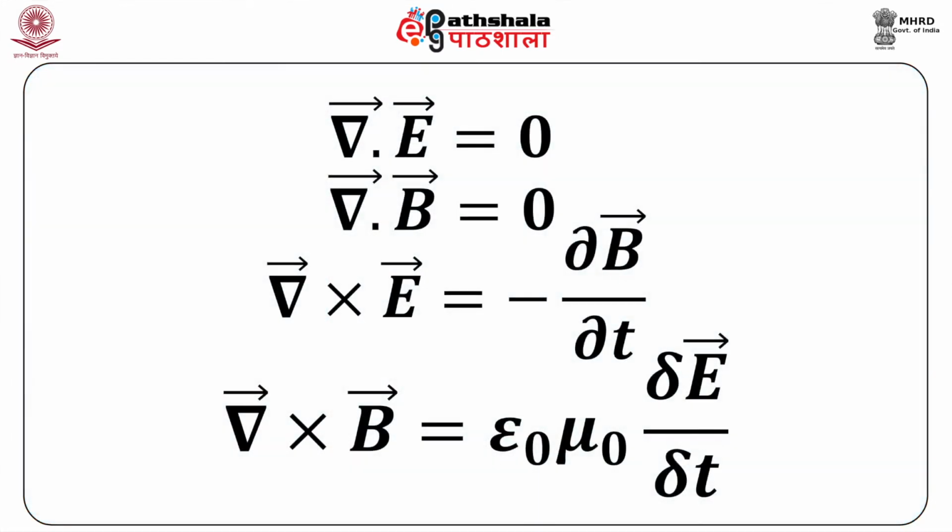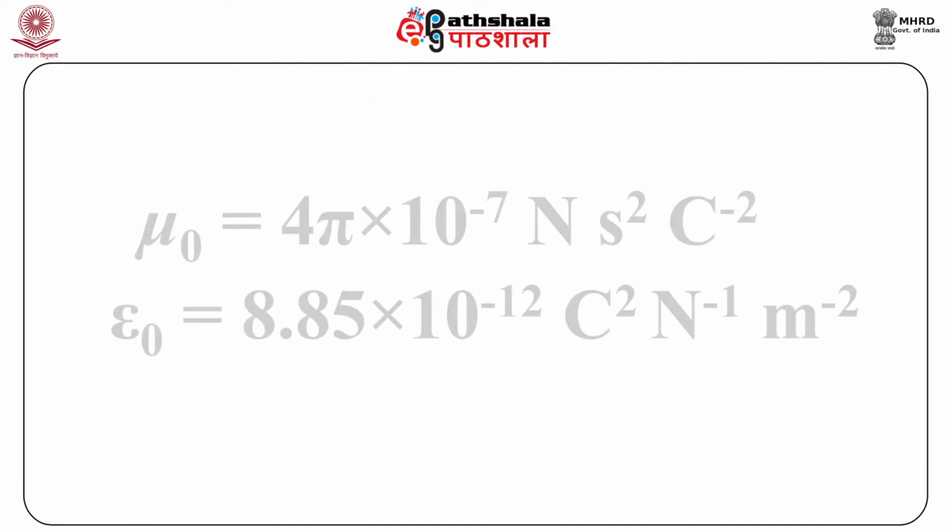I'll just briefly read out Maxwell's equations for vacuum in SI units. These are: the divergence of E, del dot E, is equal to 0; del dot B is also equal to 0; del cross E is equal to minus del B by del t; and del cross B is equal to epsilon 0 mu 0 del E by del t.